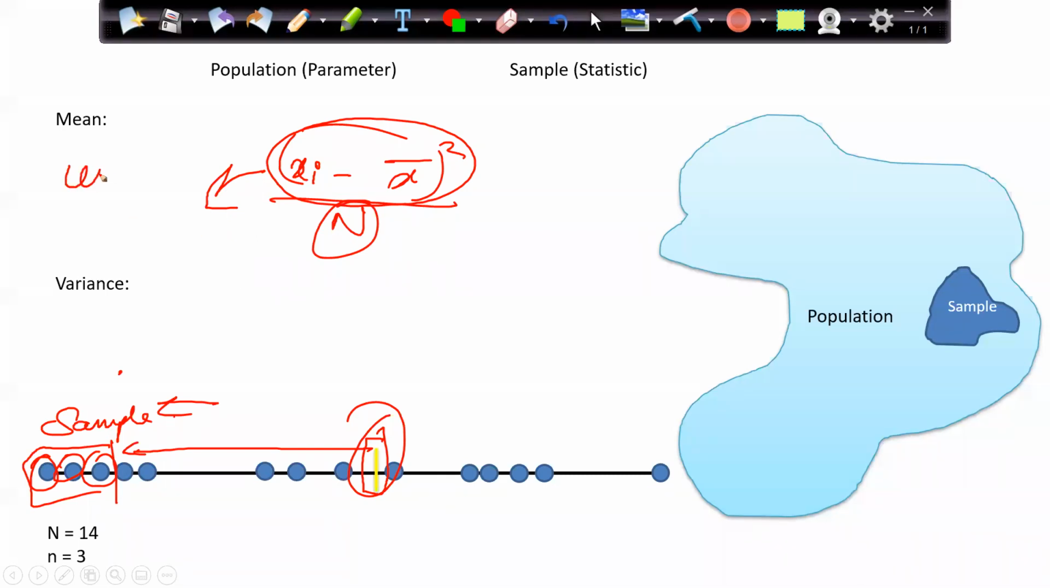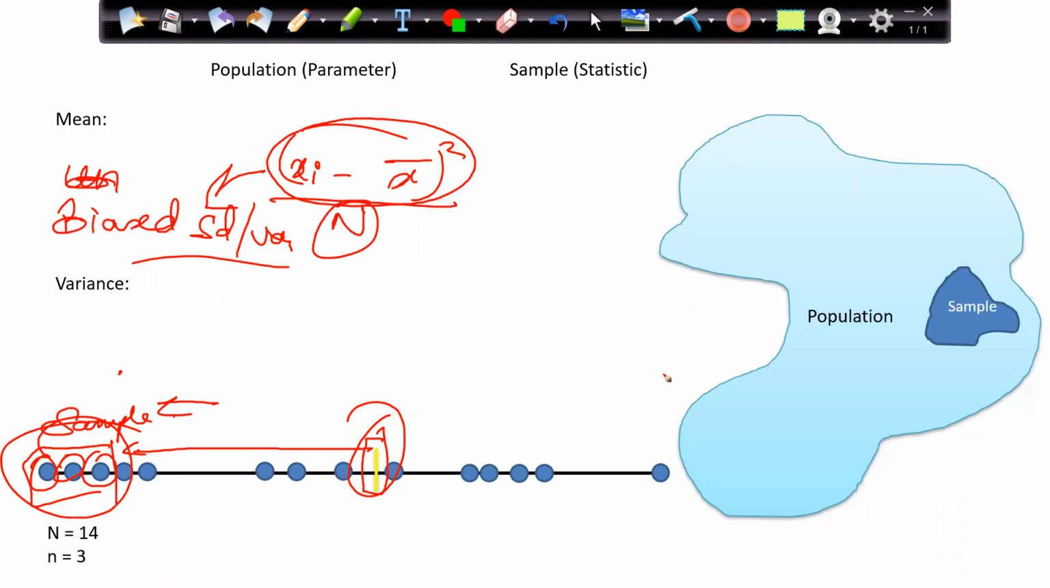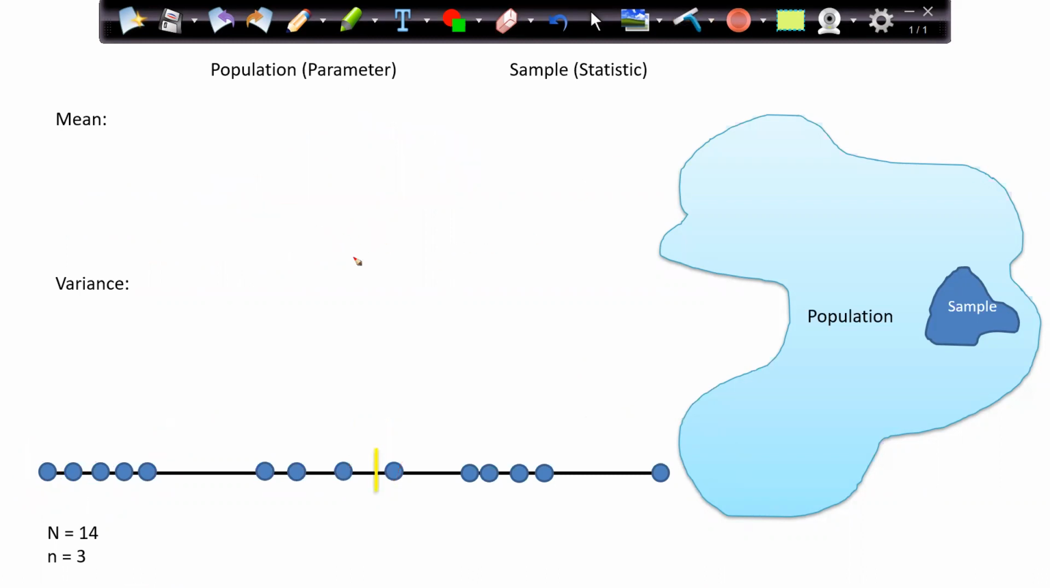So this I can say it is unbiased. This is a biased standard deviation, or you can say variance, because I have a different sample altogether. I am not taking from the majority of the population. We are taking either the very lower side or the very higher side. And because of this, my standard deviation is drastically changing.